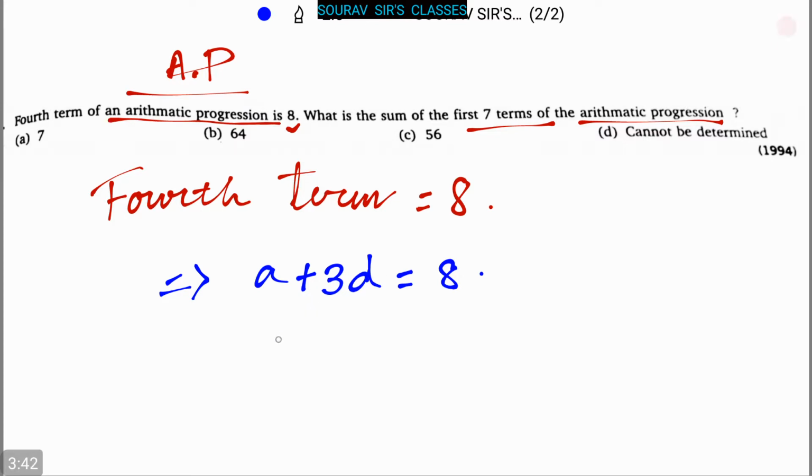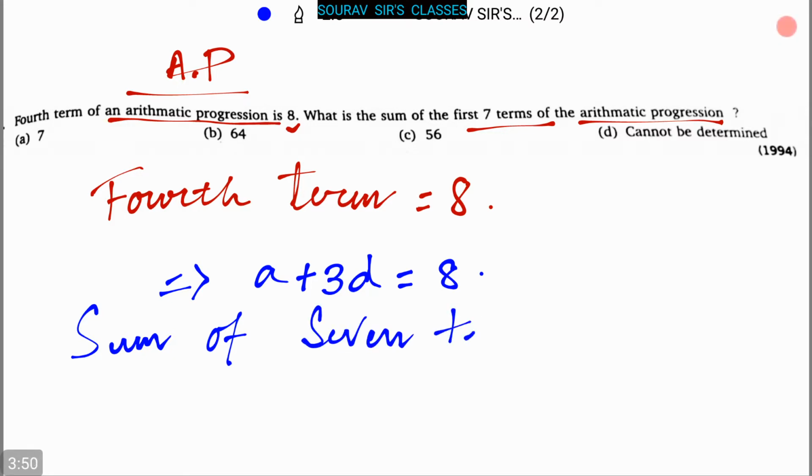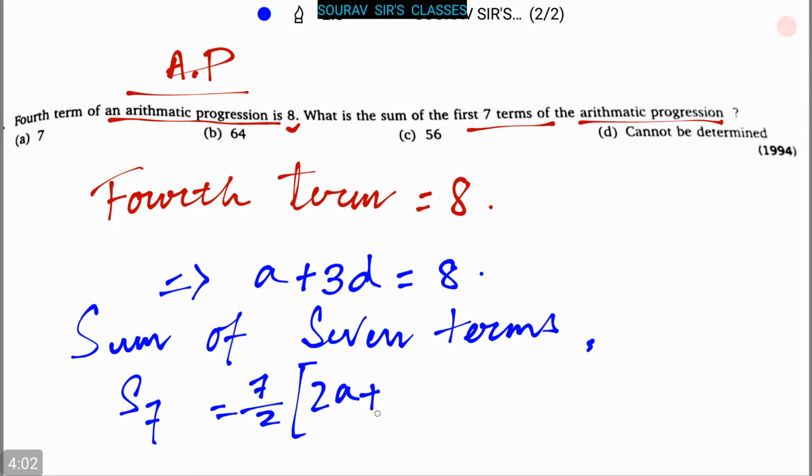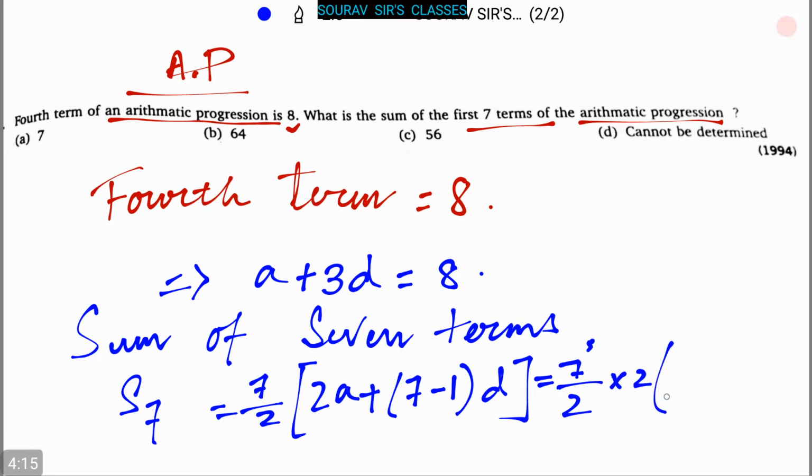Now the sum of 7 terms of this series, we can denote it as S7, that is equal to 7 by 2 into 2a plus 7 minus 1 into d, that is equal to 7 by 2 into 2 into a plus 3d.